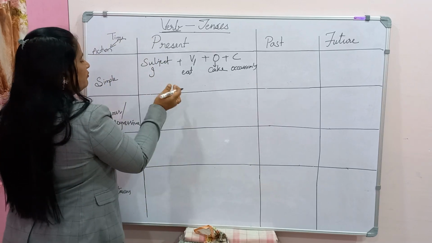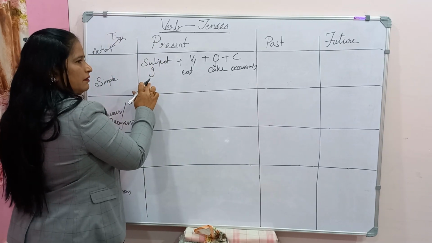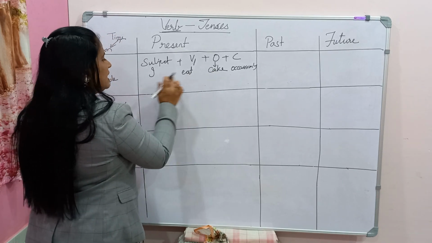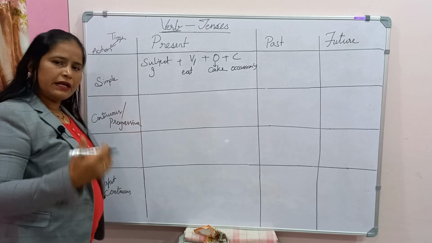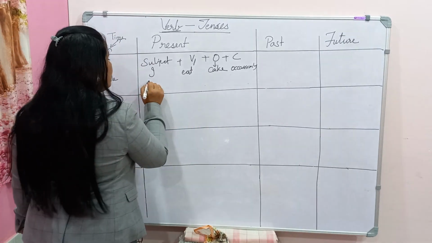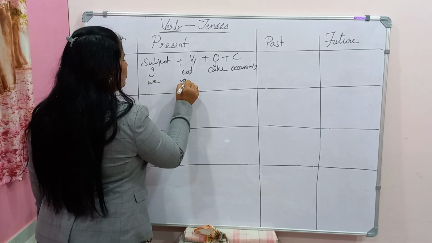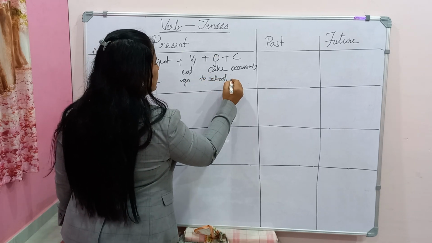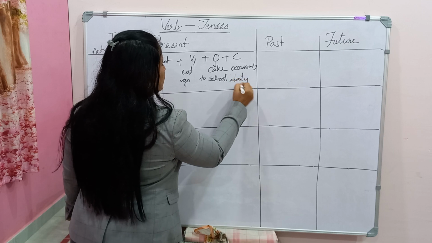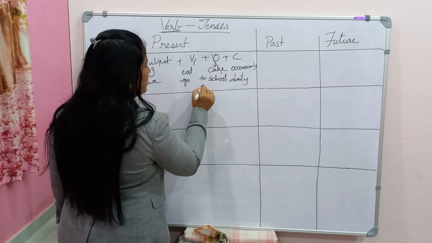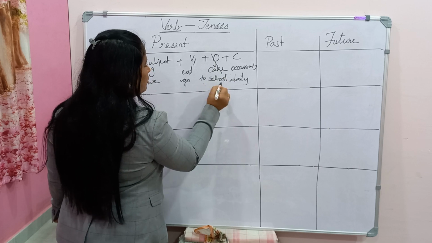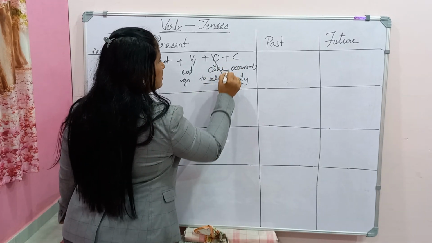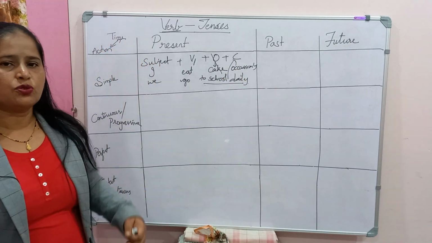Take a child of LKG, who loves to eat cakes regularly. Take something like we go to school. We go to school daily. In this sentence, we don't have the object. But this part we can call the complement of the sentence. So that is how we do it.